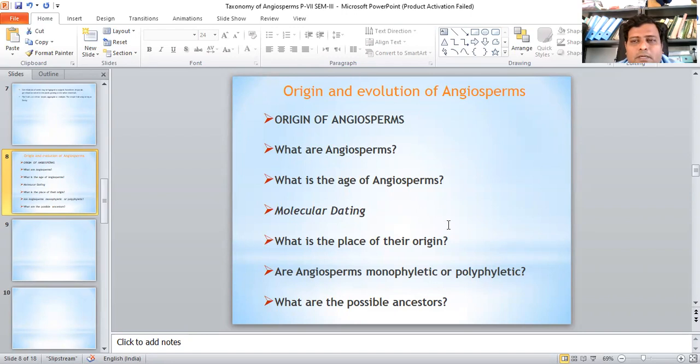Before we try to evaluate the phylogeny, it would be useful to understand the major terms and concepts covering this phylogeny in general and with respect to the angiosperms in particular. Like, what is the origin of angiosperms? The origin and evolution of angiosperms has intrigued botanists over the centuries.